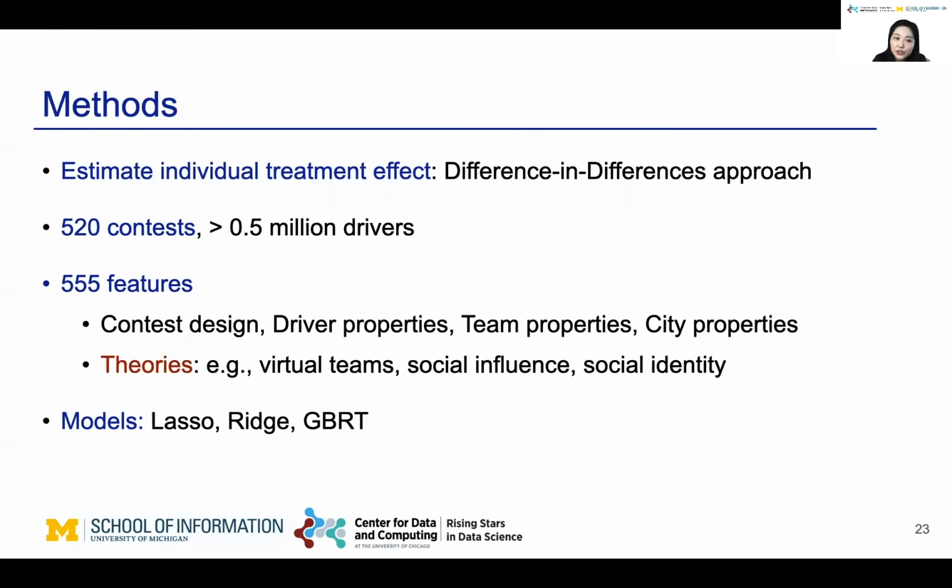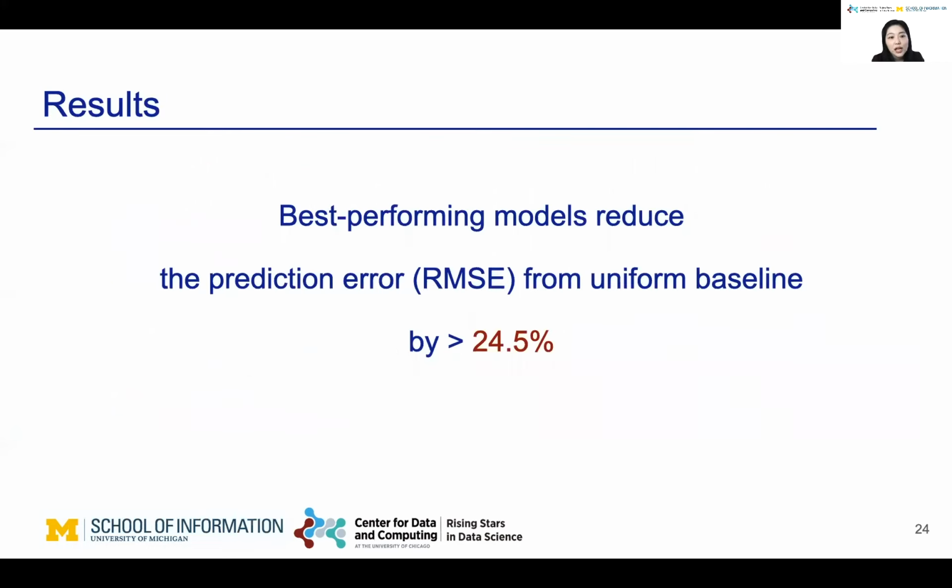To predict the individual treatment effect, we first need to estimate it. We deploy a difference in differences approach, which is a commonly used causal inference method. And we collect more than 500 contests and construct more than 500 features leveraging social science theories. We select models that are easy to interpret the predictive power of features. We find that our best performing models are able to reduce the prediction error by more than 24.5%.